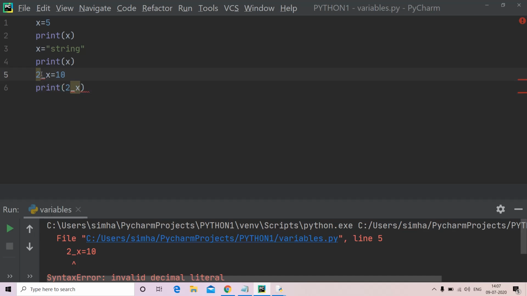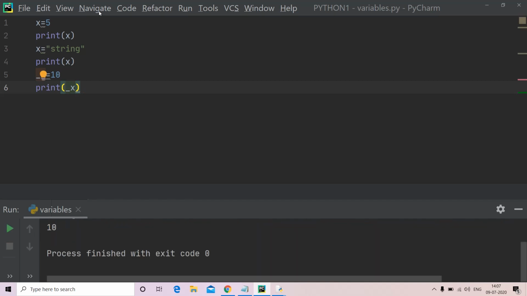Okay, a variable name should not start with a number. Now I'm running my program. Shift F10. See, a variable name can contain underscores and alphanumeric values, but it should not start with a number or contain any hyphen, space or any other symbols.